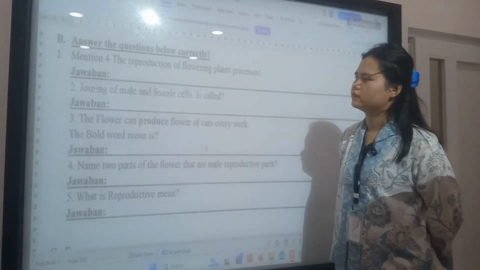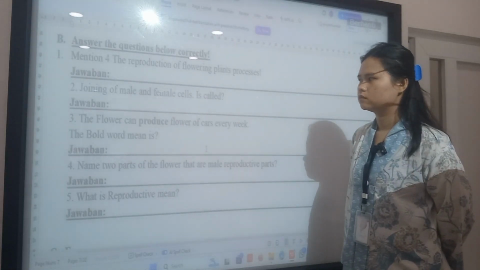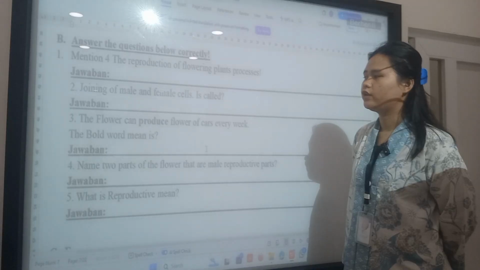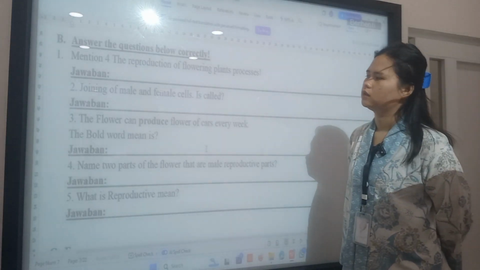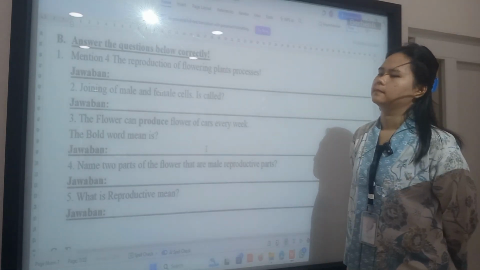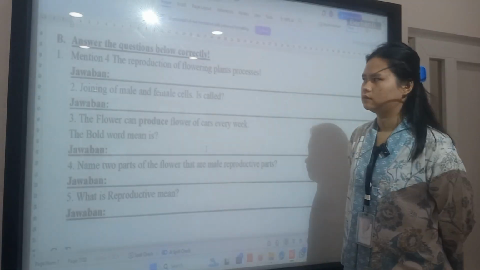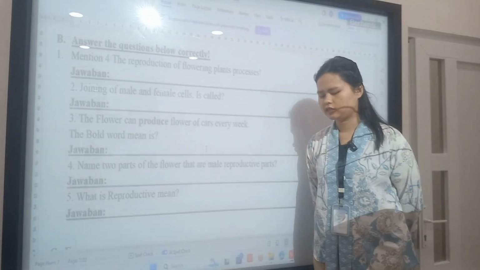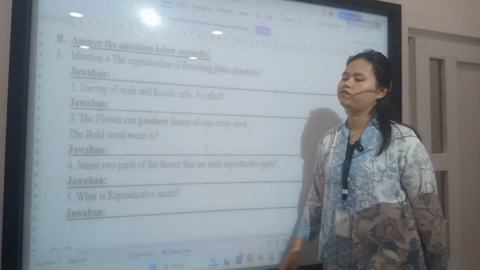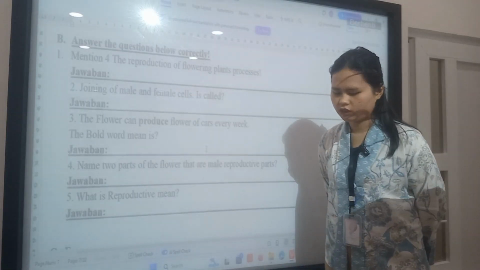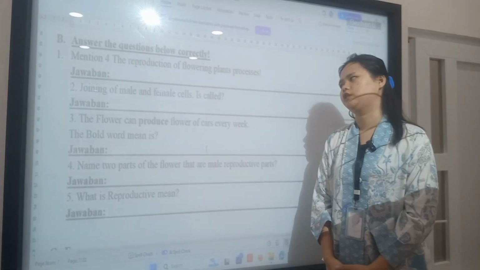Joining of male and female cells is called pollination. No, sorry, Miss. For question number two, it is not correct. Joining of male and female cells is called fertilization. Yeah, fertilization. So just now you answered about pollination, right? Yes. Can you mention the difference between pollination and fertilization? Pollination is the process when the anther touches the stigma, and fertilization is the process after the pollination happens.